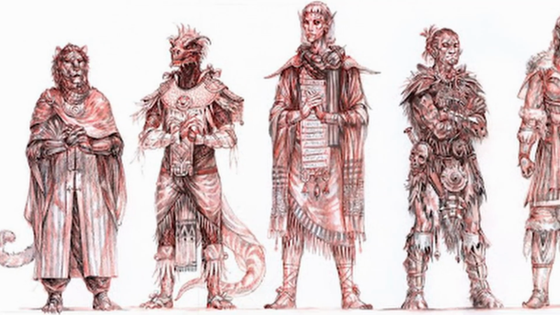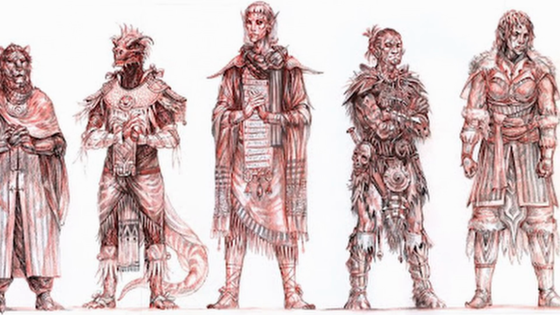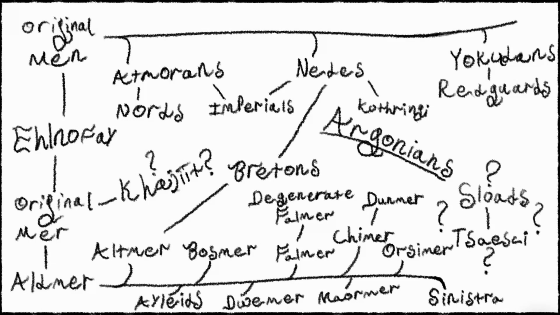All right, small addendum video here where I'm going to be going over basically the tree of life of the races of the Elder Scrolls. Basically, what I've drawn up here is a lineage chart for all the different races that you can encounter in the world, some of which are extinct by the time of the games, some of which you'll recognize very quickly. So, without further ado, let's just get into explaining the chart.